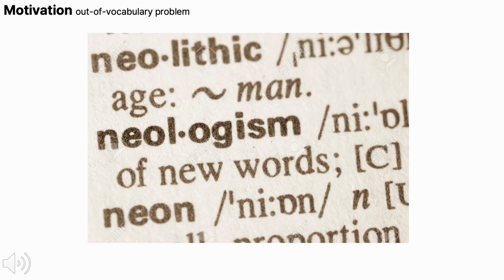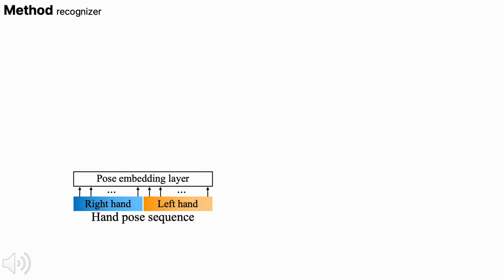Another challenge is the out-of-vocabulary, or OOV, problem. Since new words continuously emerge, collecting fingerspelling data for all words is difficult and expensive. Now let me explain our recognizer architecture.